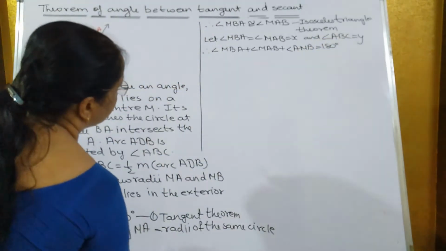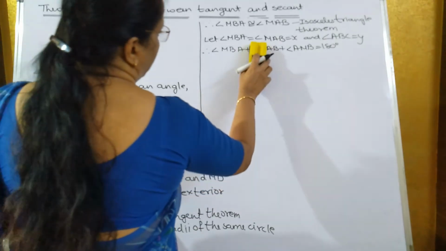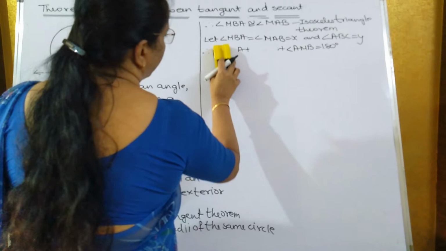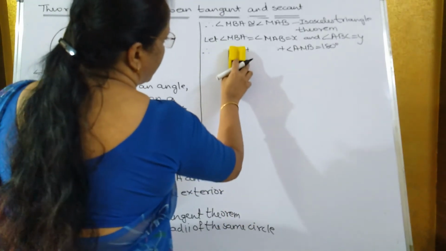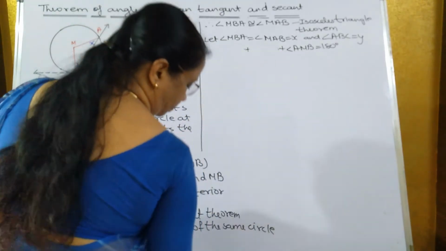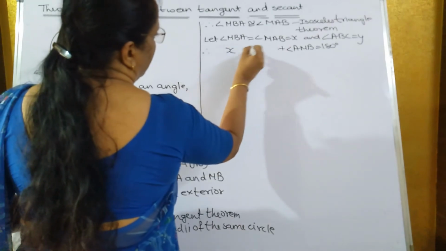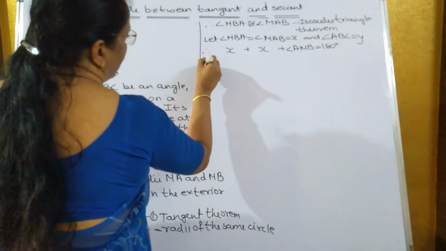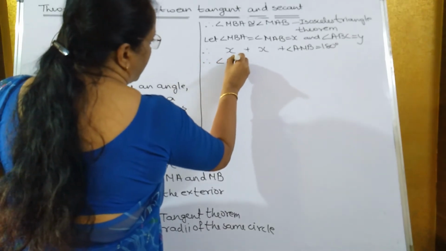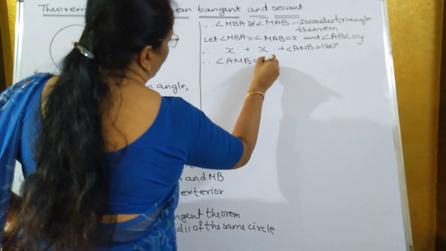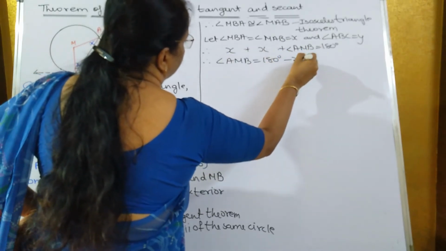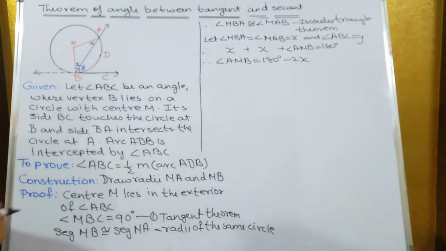Now instead of MBA and MAB, I will take X. So let us take both angles as X. So we will get X plus X, that is 2X plus angle AMB is equal to 180 degrees. Therefore angle AMB will be equal to 180 degrees, and take this 2X to the other side, that is minus 2X. So that is angle AMB.